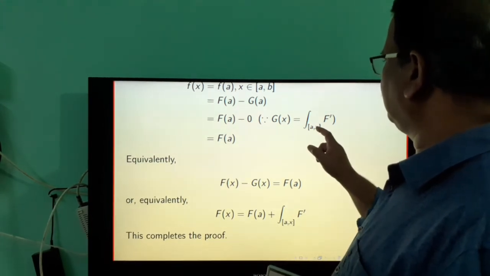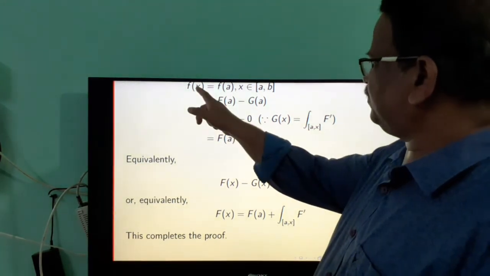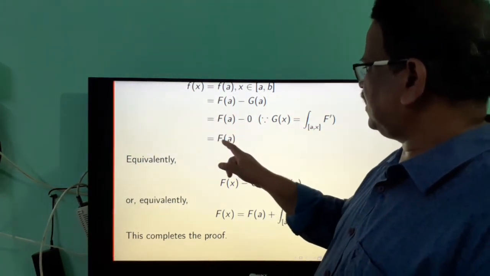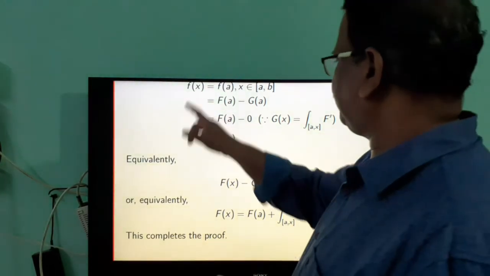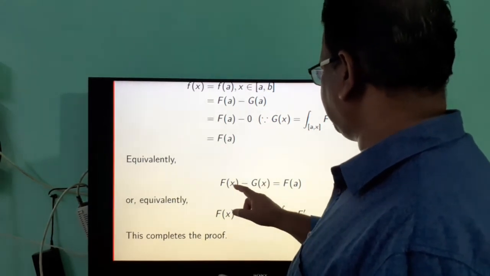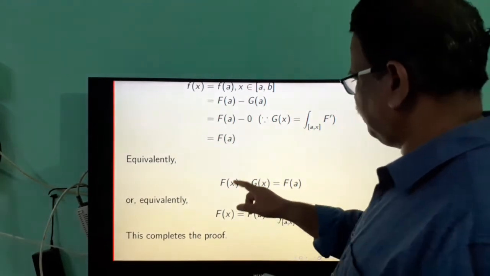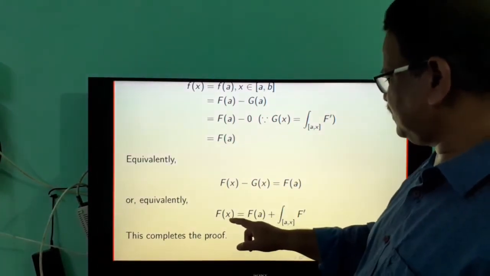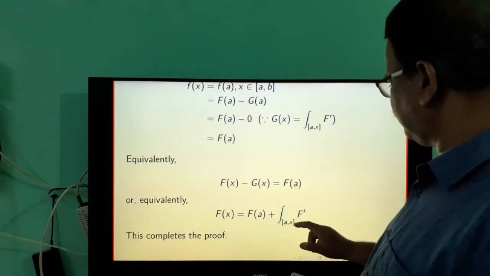Therefore, g(a), the value of the integral, is equal to 0. So small f(x) is equal to capital F(a). For equality, we can write small f(x) is capital F minus g(x). Capital F(x) minus g(x) is equal to capital F(a). From this equation, we can write F(x) is equal to F(a) plus the integral of f prime over the interval ax.